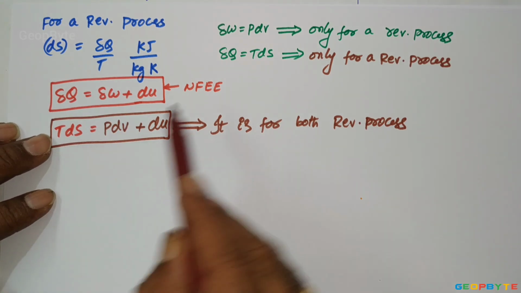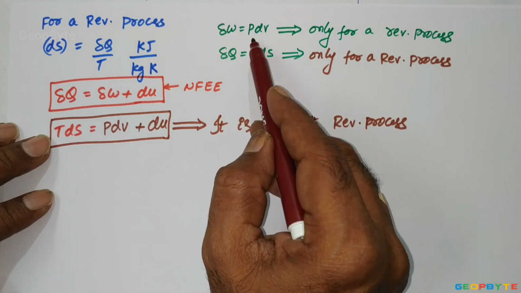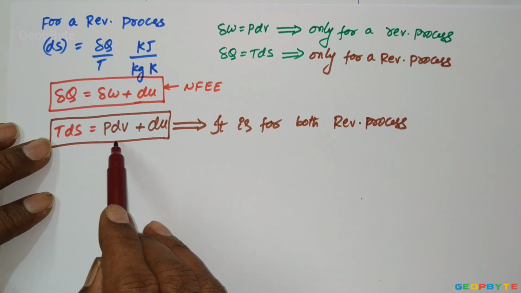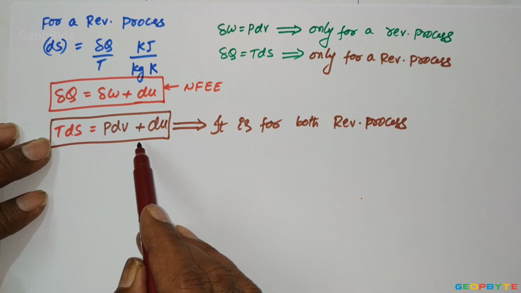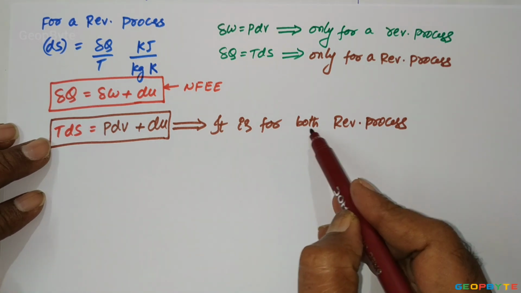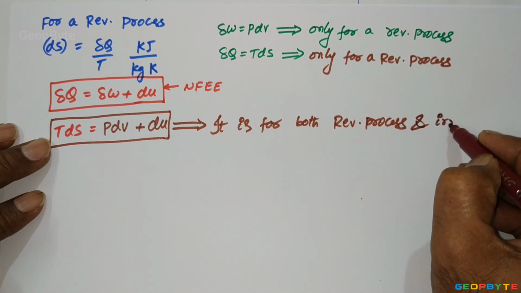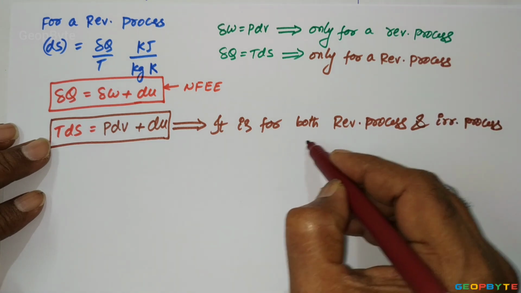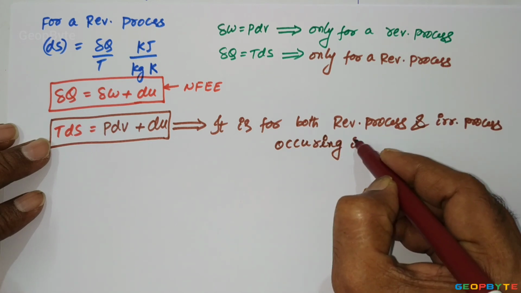So anyhow, though δQ equals TdS only for a reversible process, and δW equals PdV only for a reversible process, the resultant equation contains only properties. That kind of equation can be applicable for both reversible and irreversible processes, irreversible process occurring in a closed system.